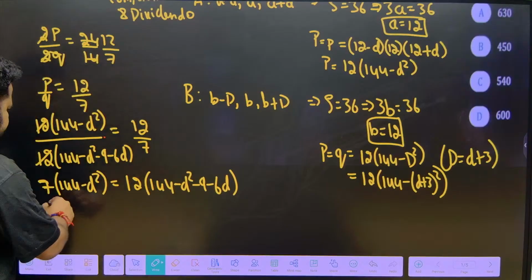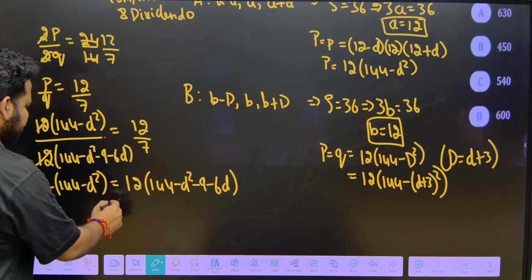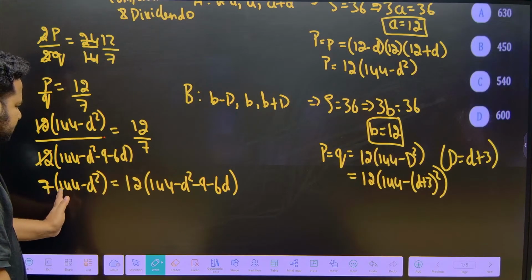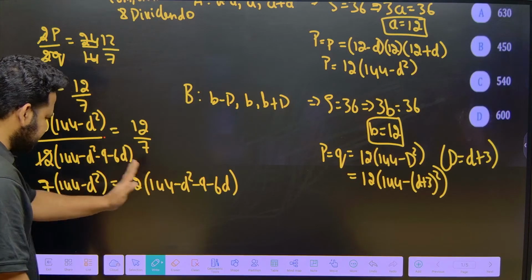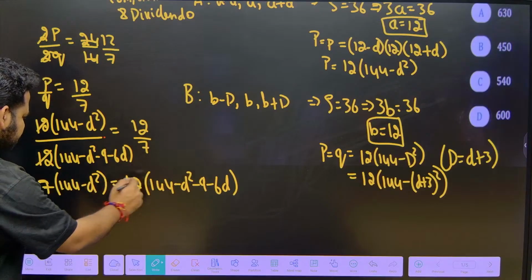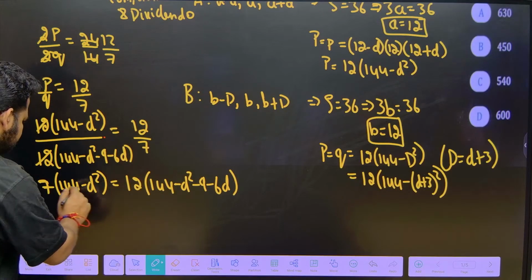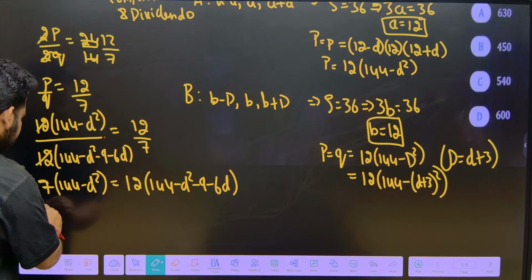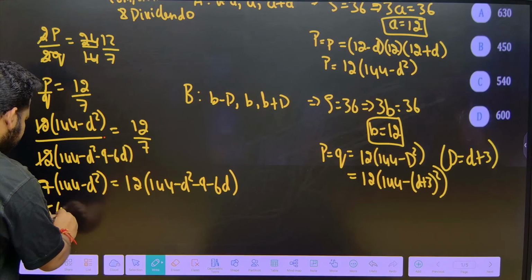Now, 7 into 144 minus 12 into 144. If I bring everything this side, this will become 12 into 144 minus 7 into 144, that is 5 into 144.